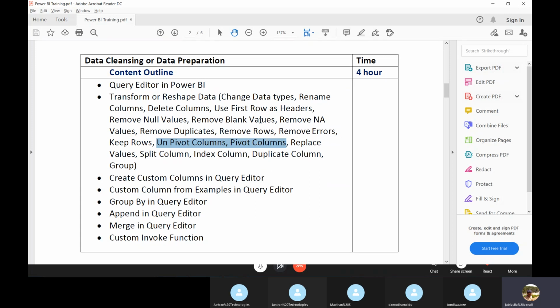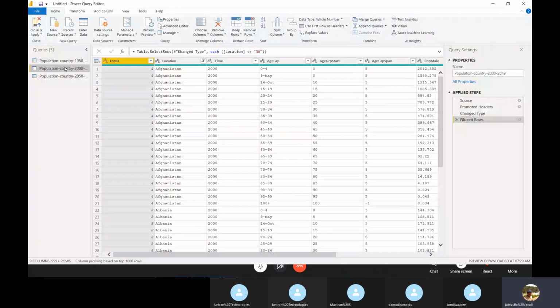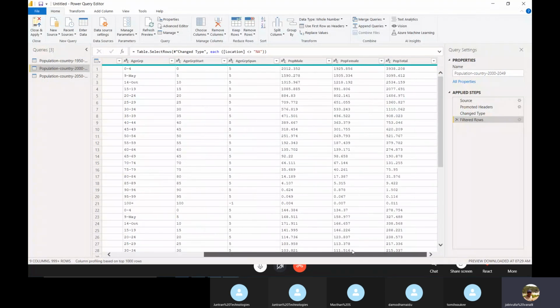So let's take a look at how to do unpivot and pivot. Unpivot is nothing but changing columns to rows. For example, this information is available in columns and I want to see that information row wise. If you observe here, population male and population female are there. Now I can see this information column wise, but I don't want to see it column wise, I want to see it row wise.